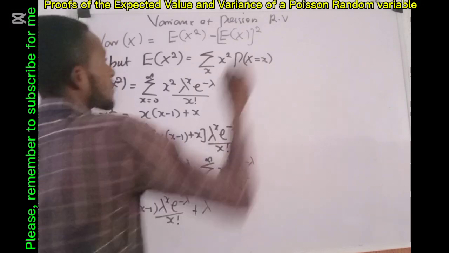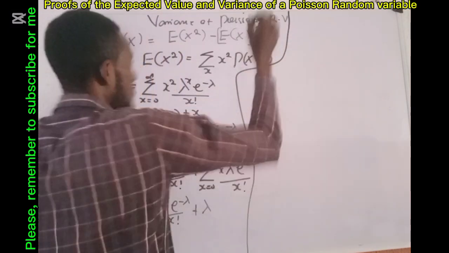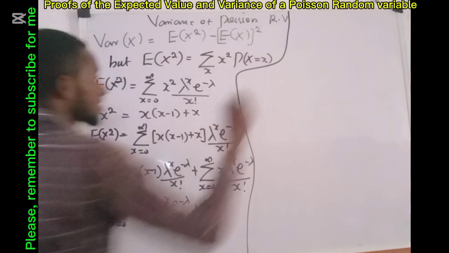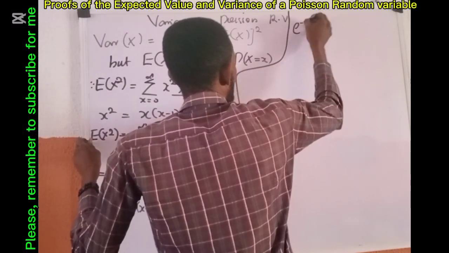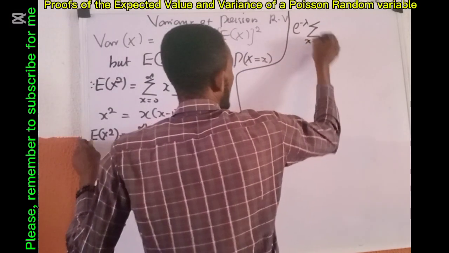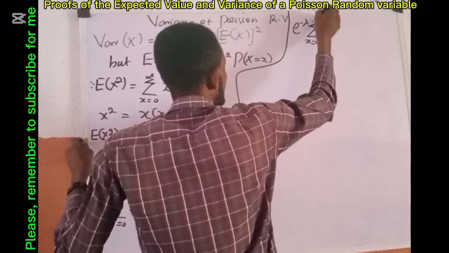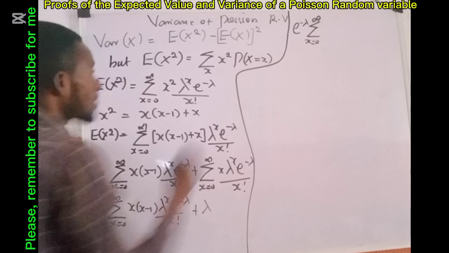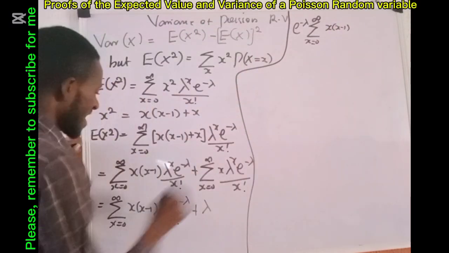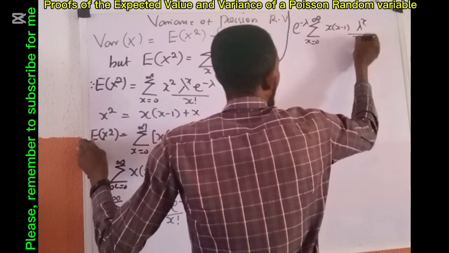Bringing it outside, what I'm going to have is exponential minus lambda, sum x beginning from 0 to infinity, of x into x minus 1, lambda raised to power x, all over x factorial.